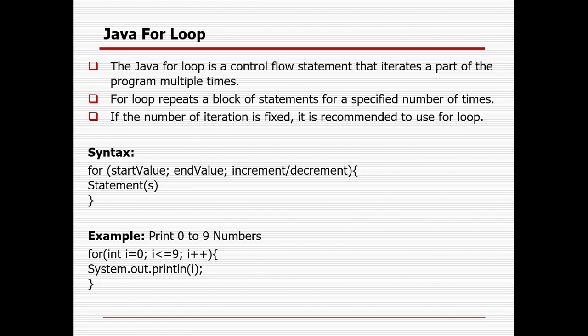Let's see what the for loop is all about. A for loop repeats a block of statements for a specified number of times. If the number of iterations is fixed, it is recommended to use the for loop. The Java for loop is a control flow statement that iterates a part of the program multiple times. Try to understand the syntax first: for, start value, end value, increment or decrement operator, then the statement.